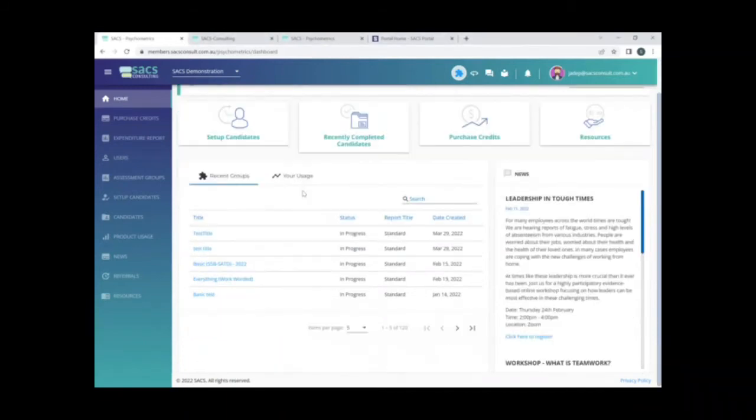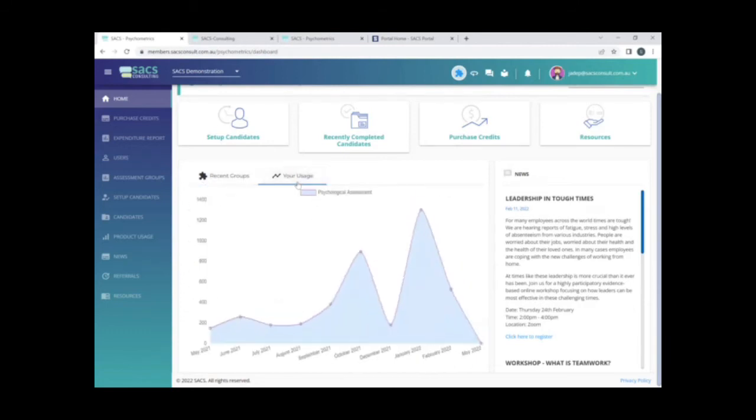On the homepage, you're also able to access your usage and look for the past 12 months, how many credits you've used on a monthly basis, just by scrolling over the particular month that you're interested in understanding.